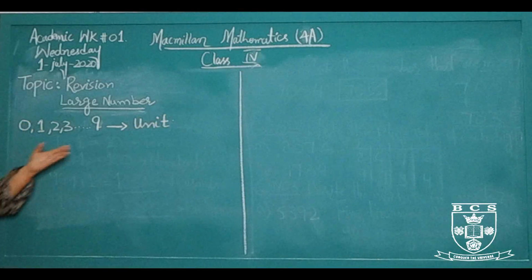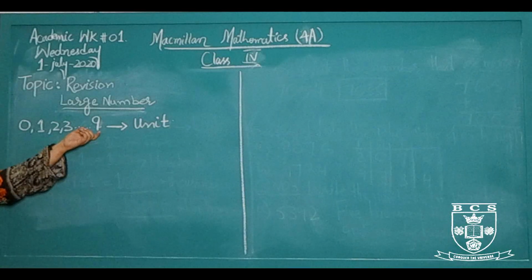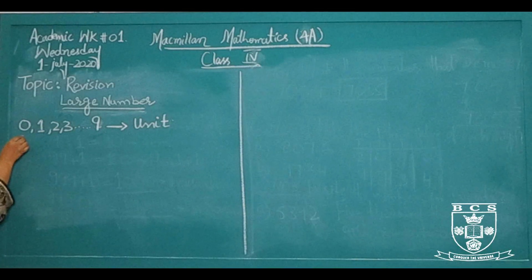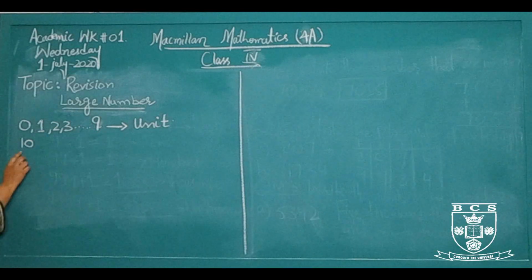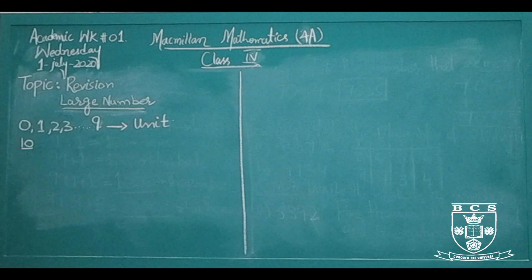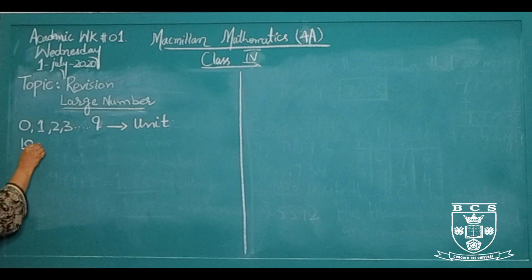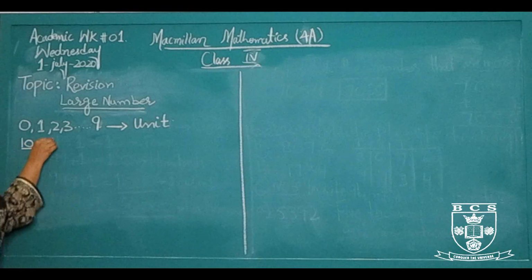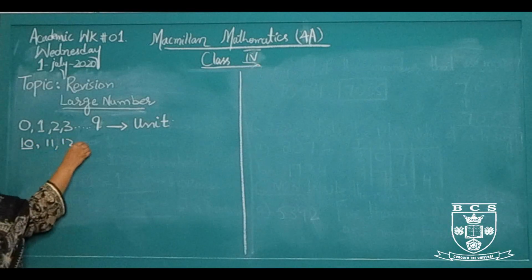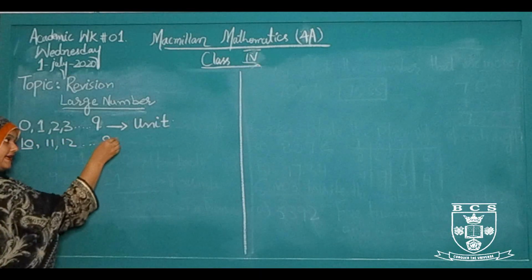We move on to the two-digit numbers. When we add 1 to 9, it makes 10. 10 is the origin of the two-digit numbers. The two-digit numbers are 11, 12 and end at 99.